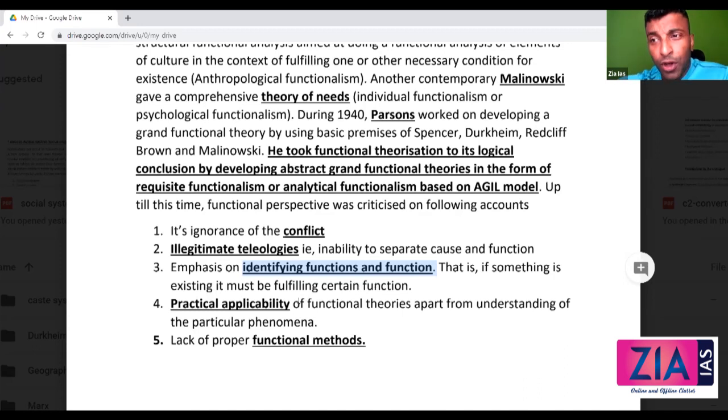You say crime is normal, but if you try to justify something like rape of a minor, these are not normal, these are abnormal. If you try to justify that, that is what you consider functional bias. Okay, bias, personal bias. Practical applicability is a problem. Functional methods are not much used, right? Only in Durkheim we see that.